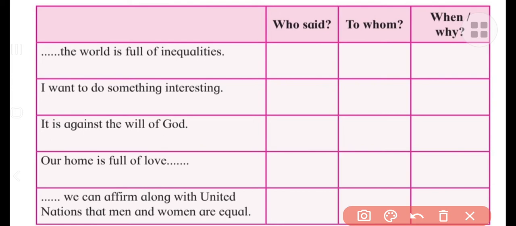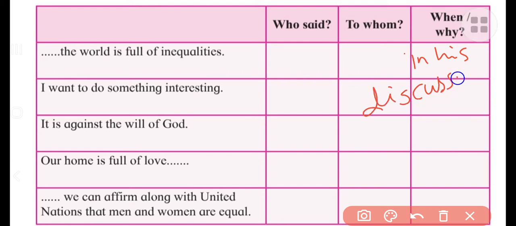Now it was said in his discussion with his daughter over equality of gender. When was it said, why was it said?